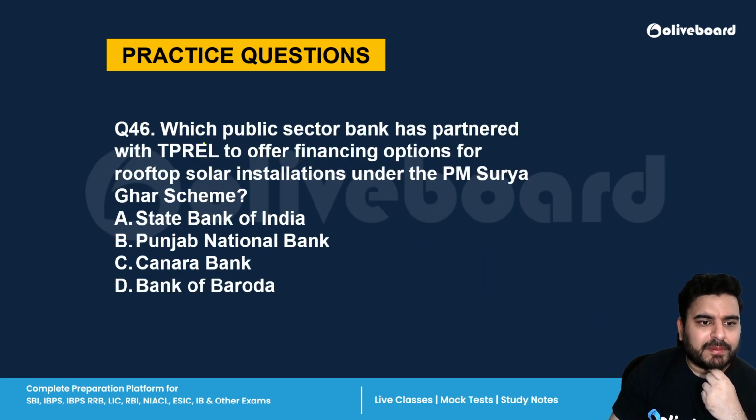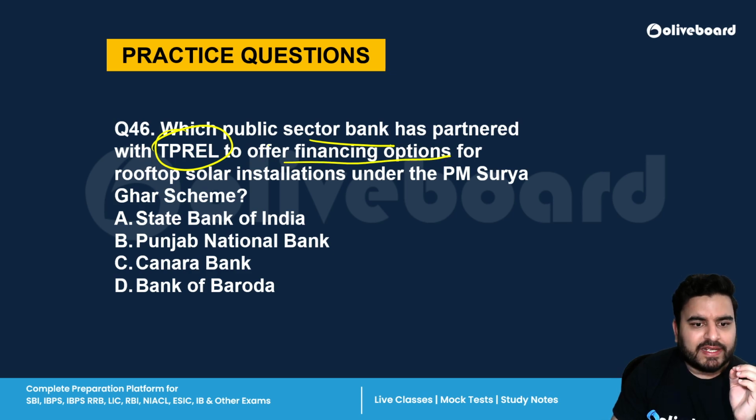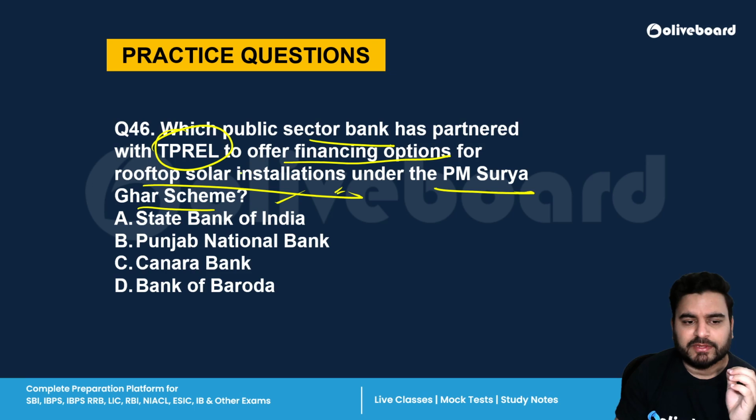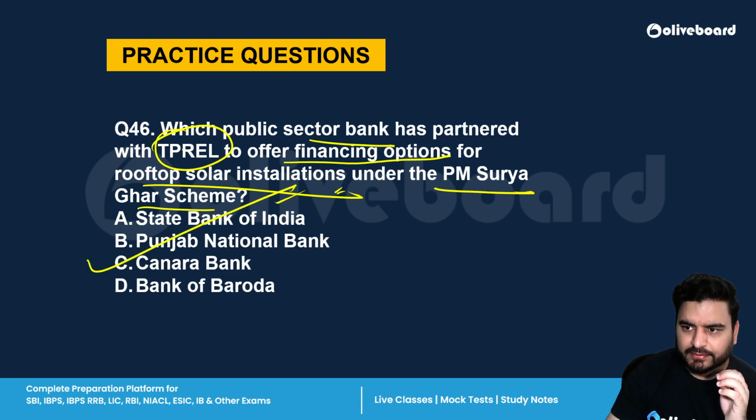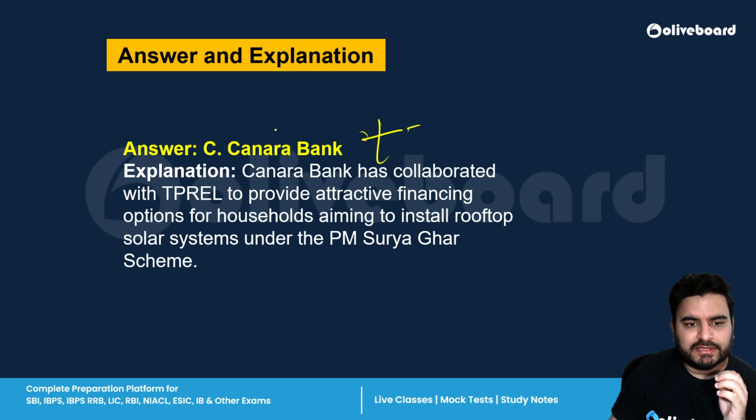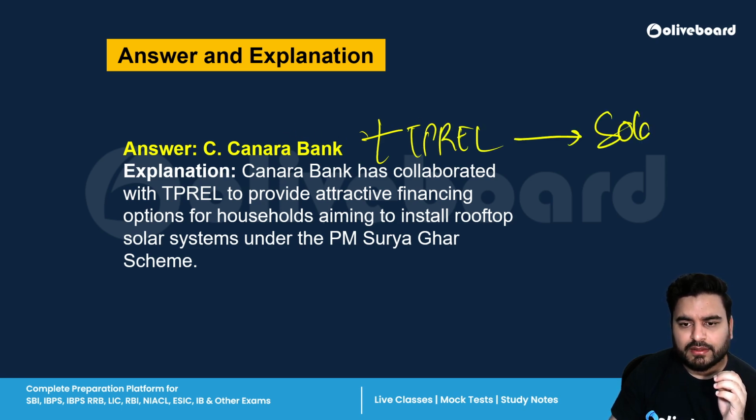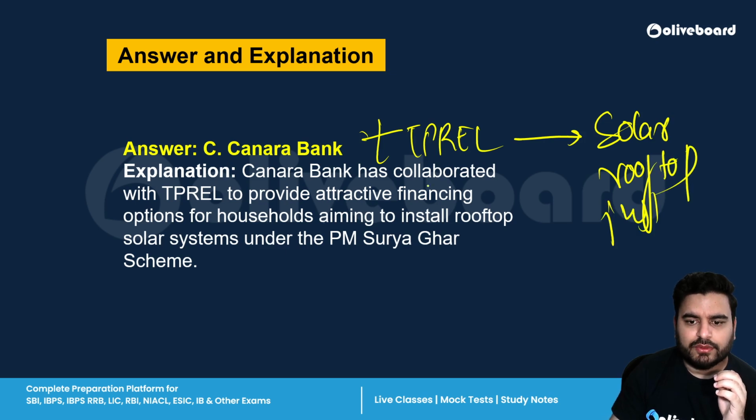Next is which public sector bank has partnered with TPREL, that is Tata Power Renewable Energy Limited, to offer financing option for rooftop solar installation under PM Surya Ghar Muft Bijli Yojana. Correct answer is C, Canara Bank. Okay, so Canara Bank plus TPREL, solar rooftop installation, they are going to provide the funding. Canara Bank.